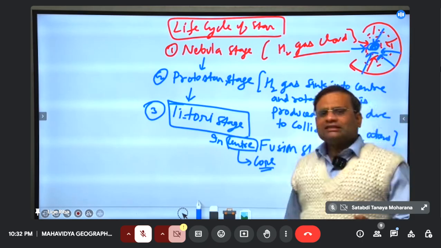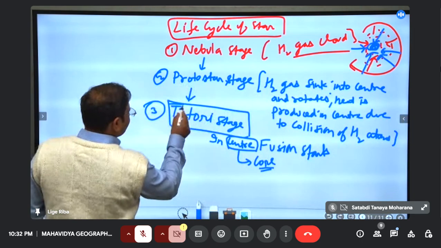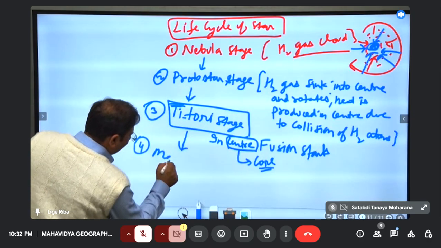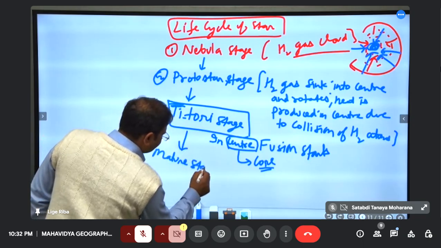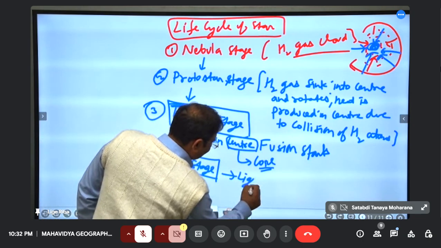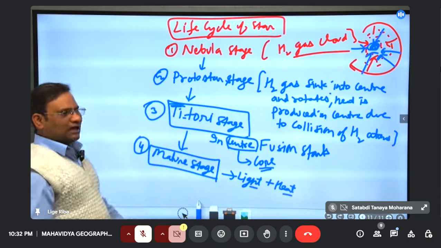So as fusion has started, it starts releasing light. This is T Tauri. As it starts releasing light, it enters the next stage, the mature stage. So light emitting, light plus heat emission. So proper fusion has started.